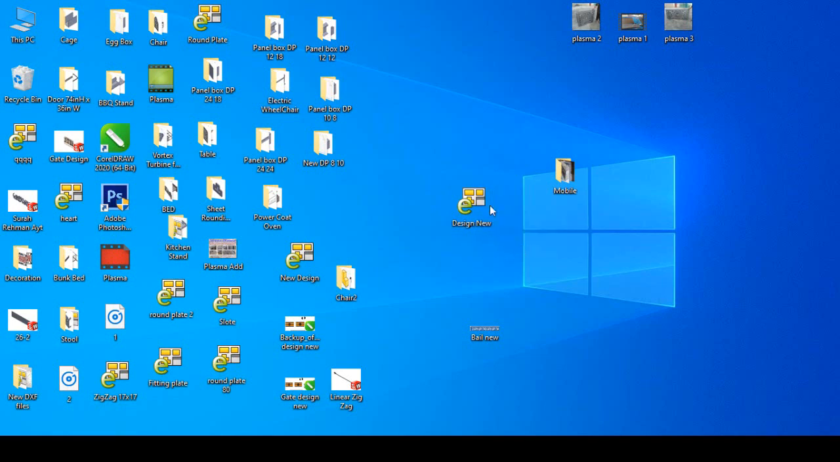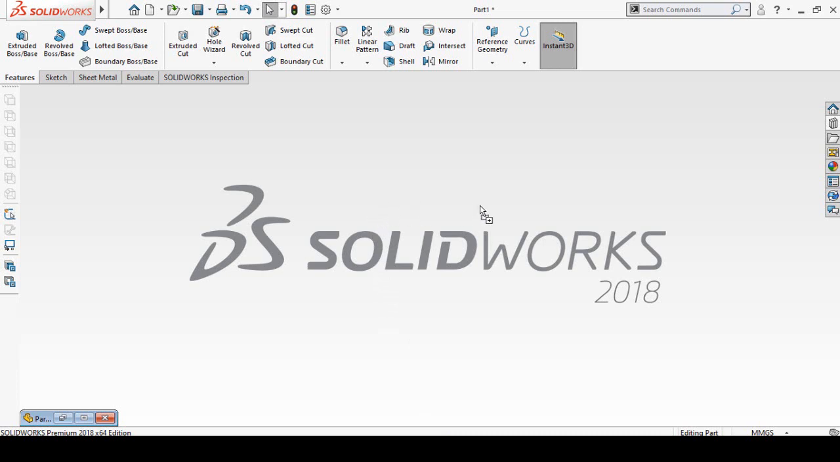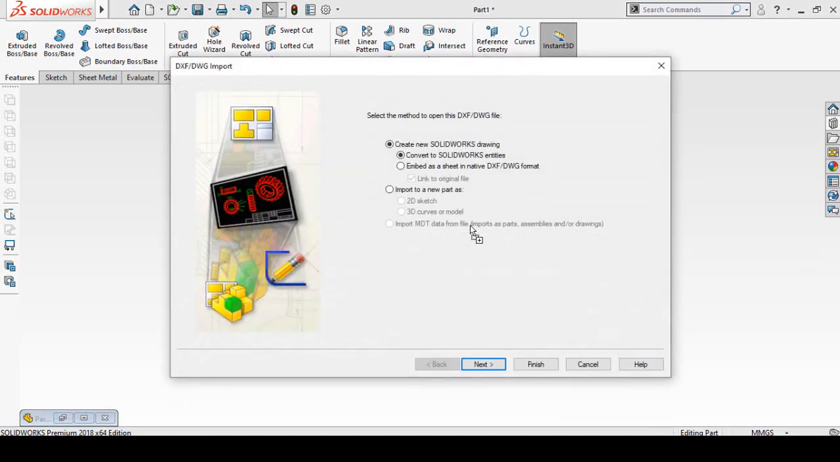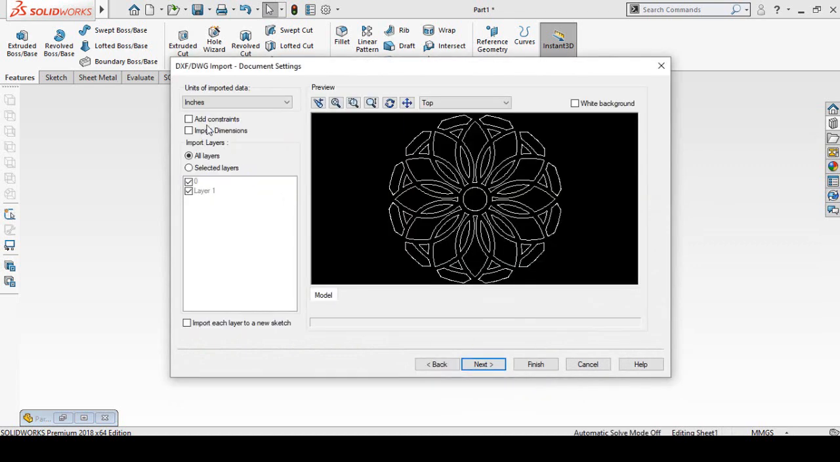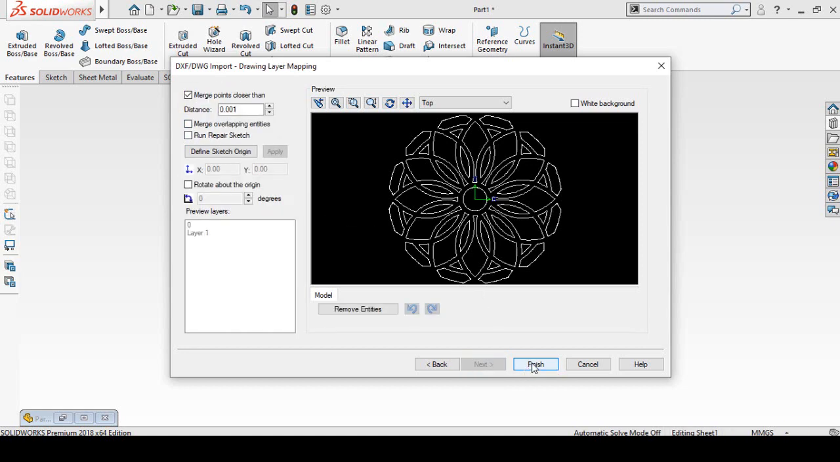Here is the design that I want to add in that chair. So click and then drag that DXF file into the SolidWorks like this. It will take some time. Among these options you have to select import to a new part as 2D sketch, then select next. Here are the units of imported data, which are in millimeters, and then again select next and then finish.